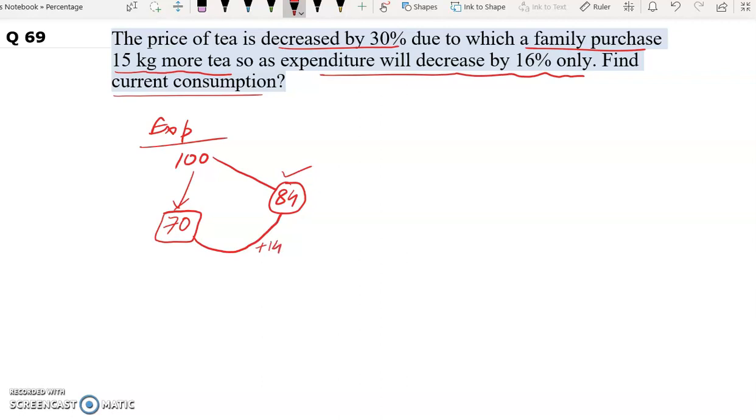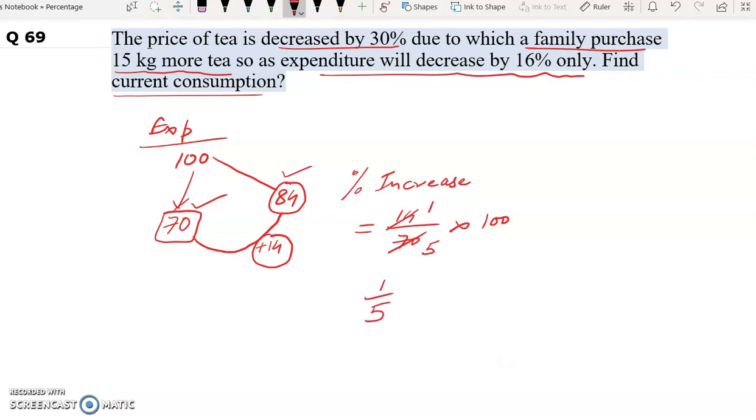So increase in consumption will be 14 units. So percentage increase is equal to, increase is how much? 14, and increase on what? Increase on 70, into 100. 14 into 1, 14 into 5. So in fraction we have 1 by 5.